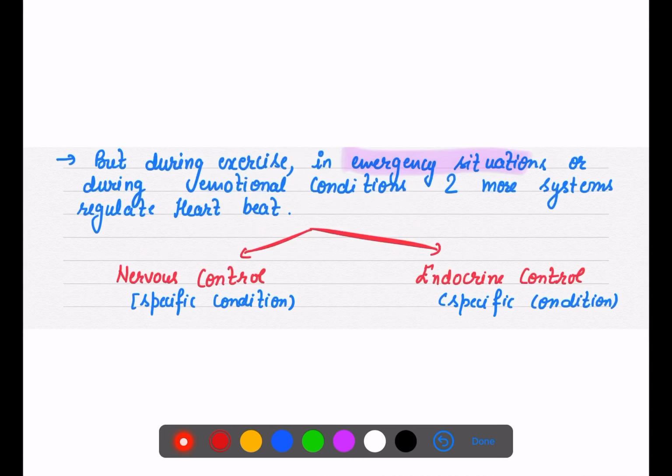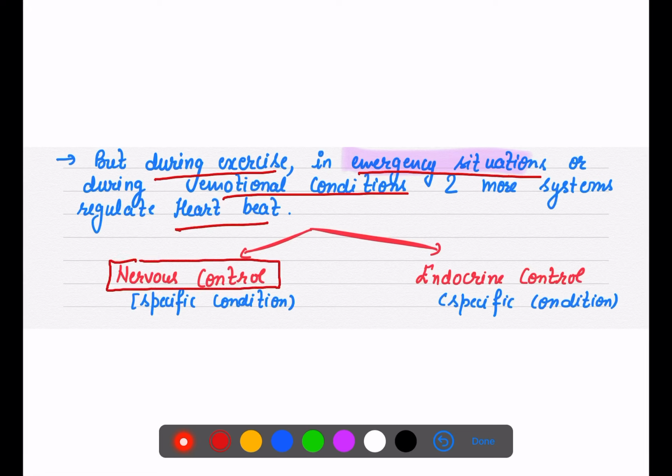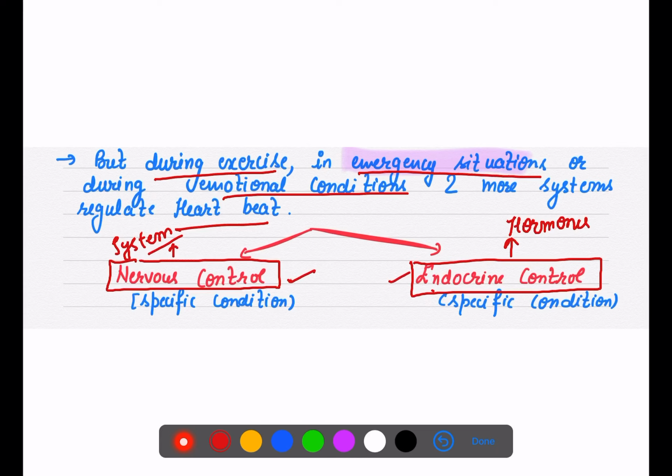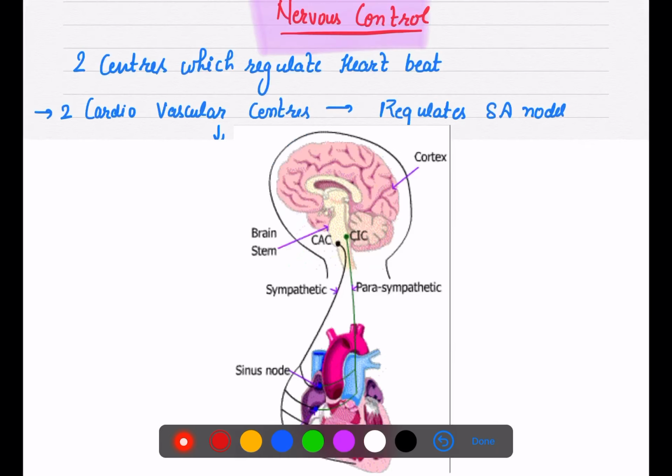But during exercise, during specific conditions, during emergency situations or emotional conditions, two more systems regulate our heartbeat: nervous control as well as endocrine control. Endocrine means we will discuss hormones, and nervous means we are going to talk about our nervous system, right? So our heartbeat is controlled in specific conditions by nervous as well as endocrine control, only in the specific conditions. First, let's talk about nervous control.